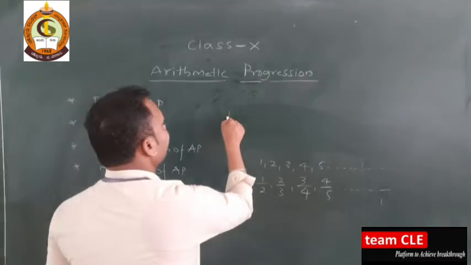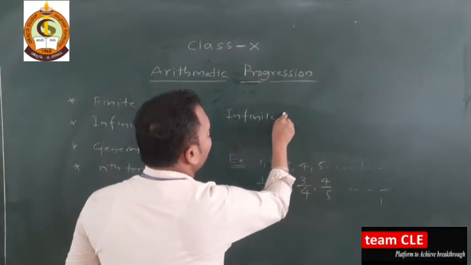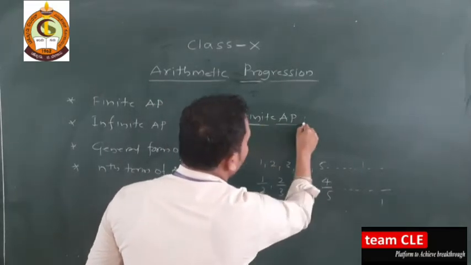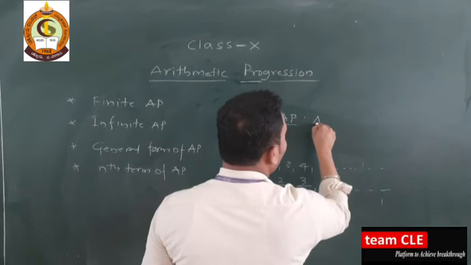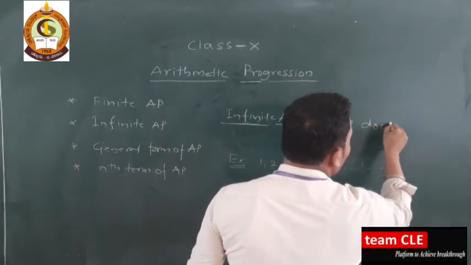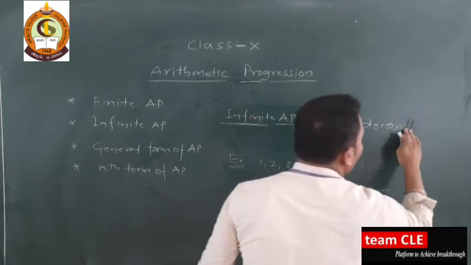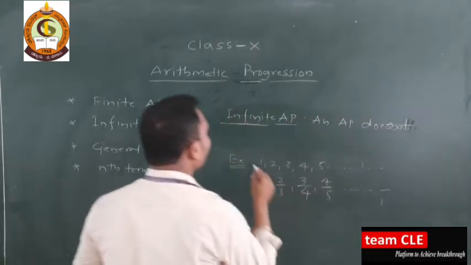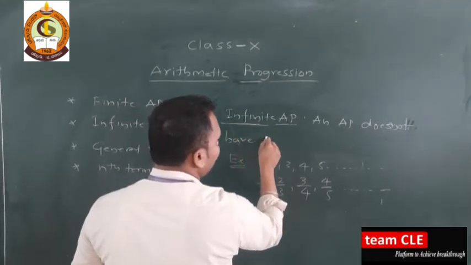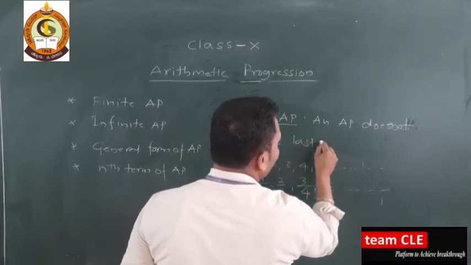An infinite AP does not have its last term.